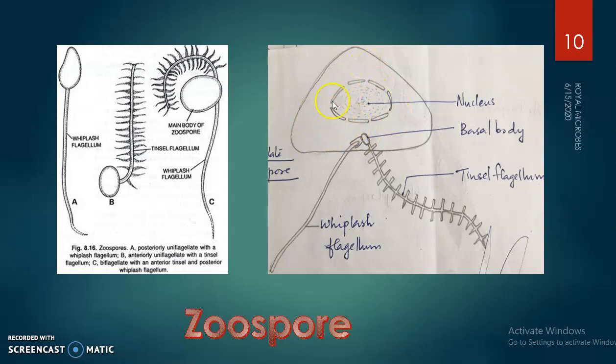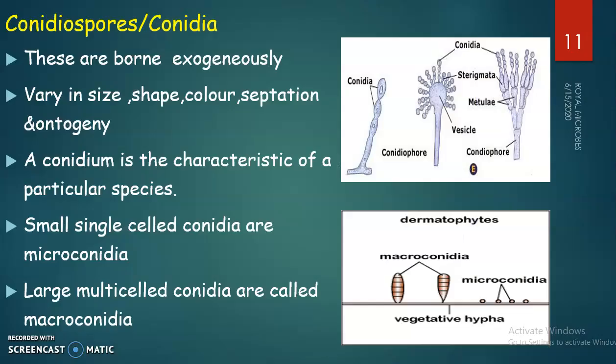Here, this is the diagrammatic representation again. This is the nucleus of the spore, and this is the basal body. From the basal body, we can see two flagella arising, and this whiplash flagellum is again a naked flagellum, and here the tinsel flagellum has feather-like appendages or hair-like appendages on the axis. That's all about sporangiospores. Then next we can see conidiospores or conidia.